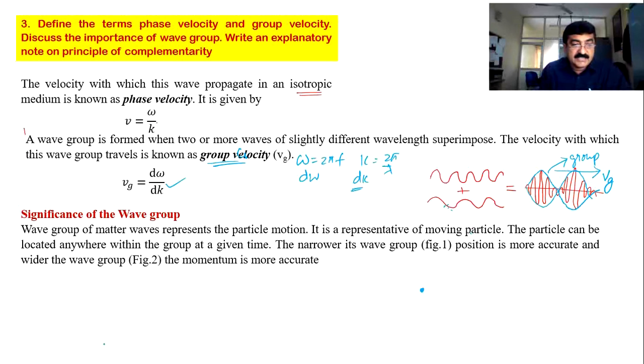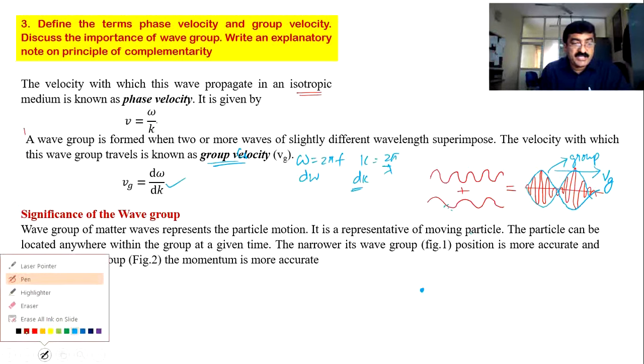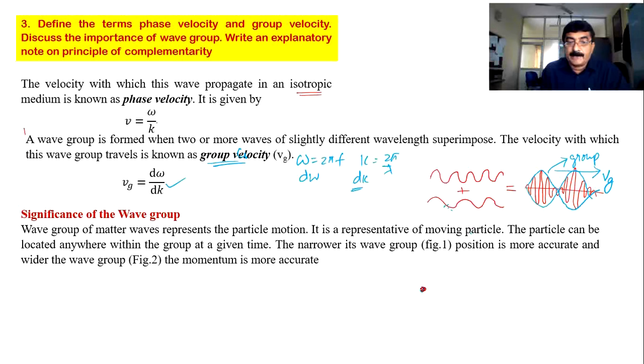If the particle is a particle, then its position is well defined like this. But here we are not treating the particle as a particle, therefore its position can be located anywhere from here to here. In this region it can be located. Here the probability may be less, here slightly more, here more, then slightly less again. So the probability keeps on changing like this, and these probabilities produce a group this way.